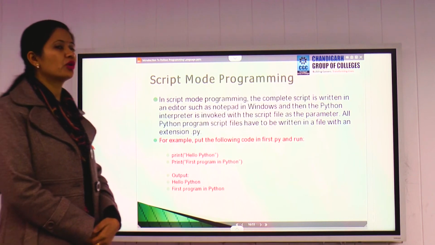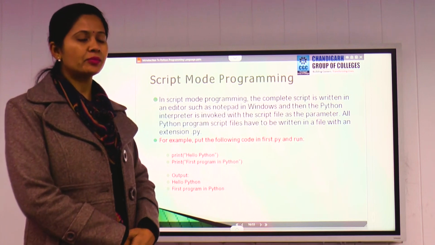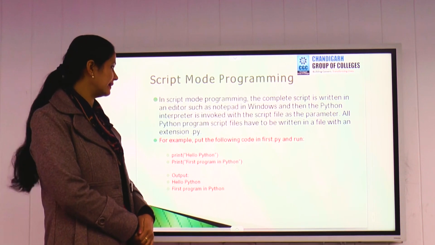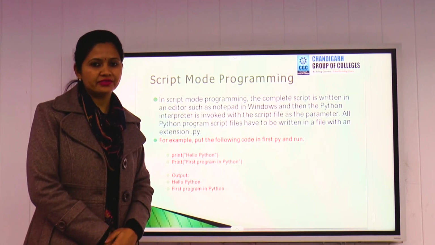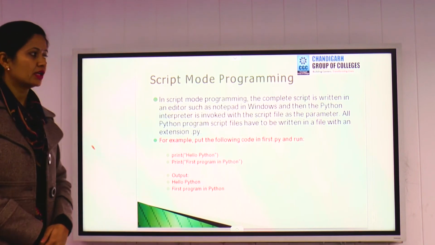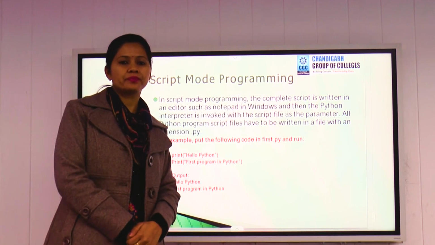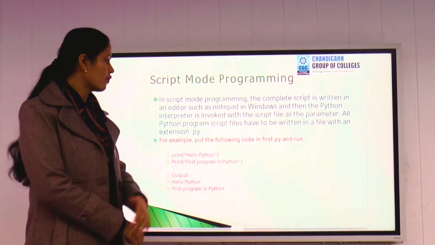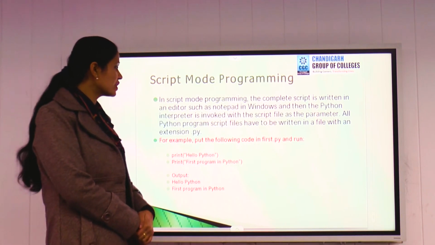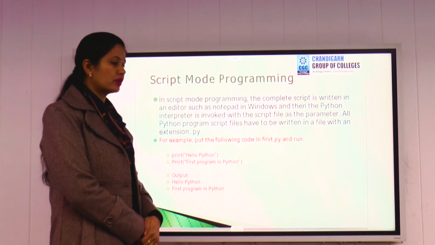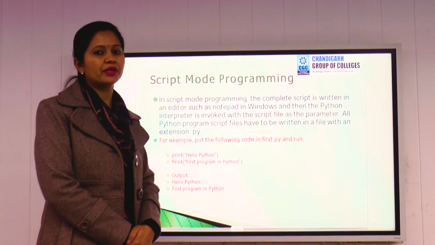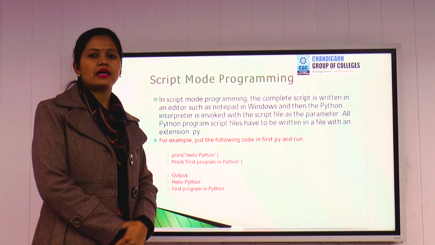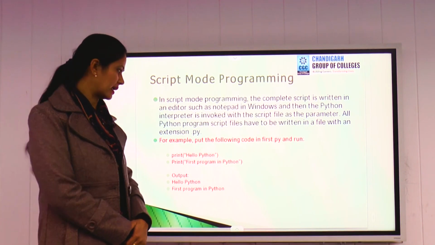This one is the scripting mode of programming. In scripting mode, we need to write the code in a script on an editor. Then you need to save that file with the extension .py. To store any Python program, we use the extension .py and that file is called a scripting file. So first you will write your program on any editor, then you will invoke that program in your IDE, or any environment you are using for your program.